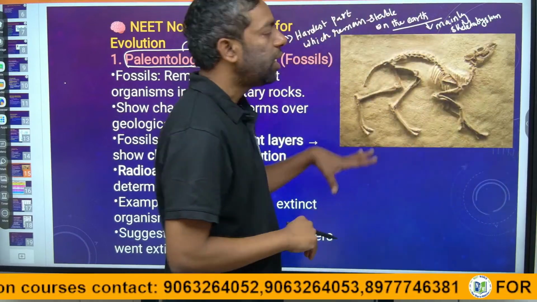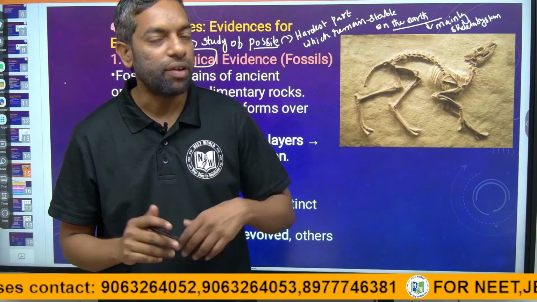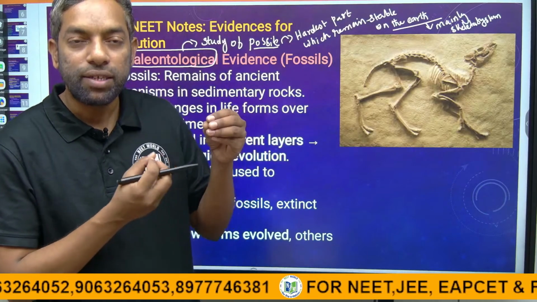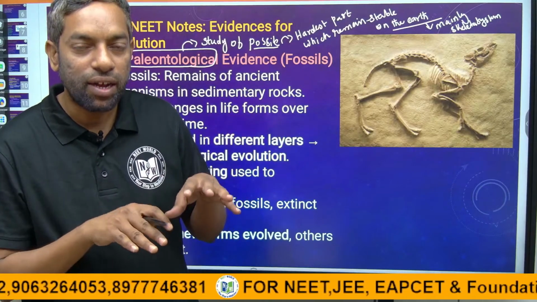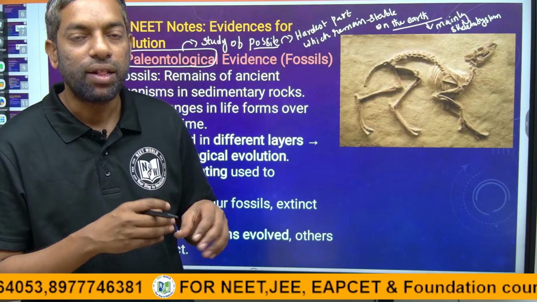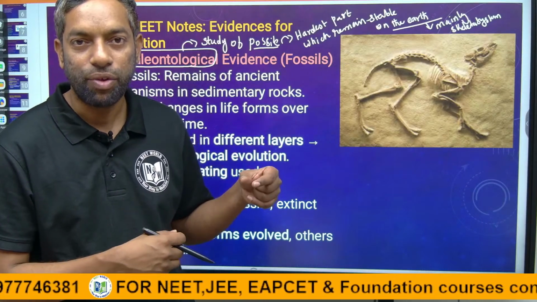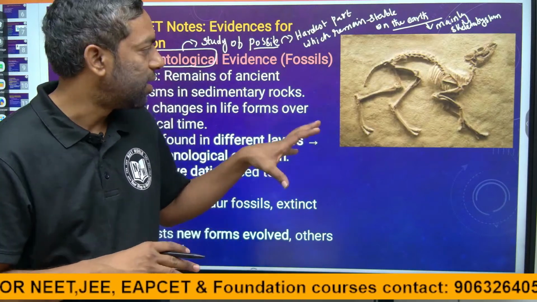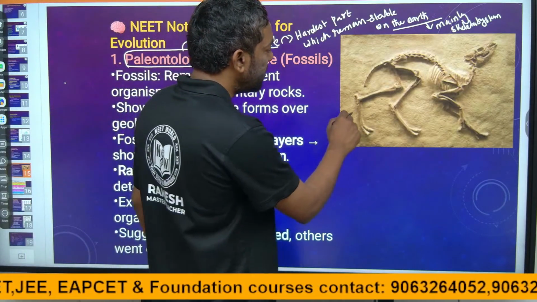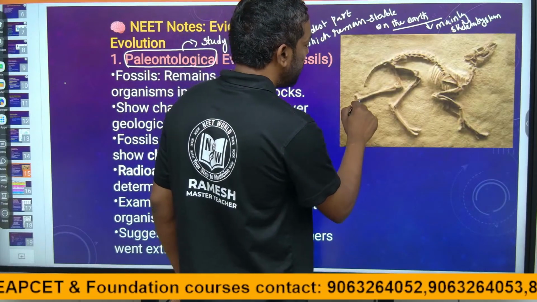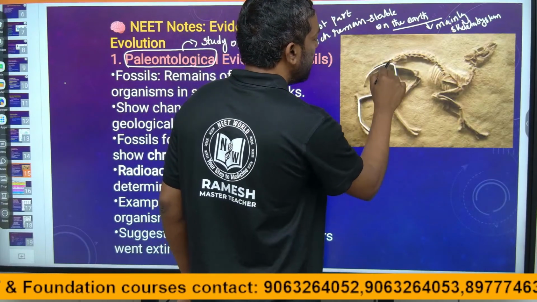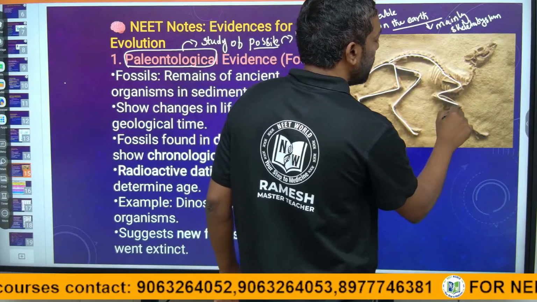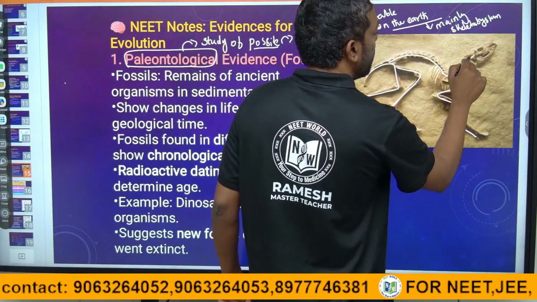Even if a species no longer exists on this earth right now, there is evidence: their fossils are in the earth's surface. There are many layers on the earth, and remains can enter certain layers and form fossils. This is a dinosaur fossil, the skeletal system of a dinosaur, guys.